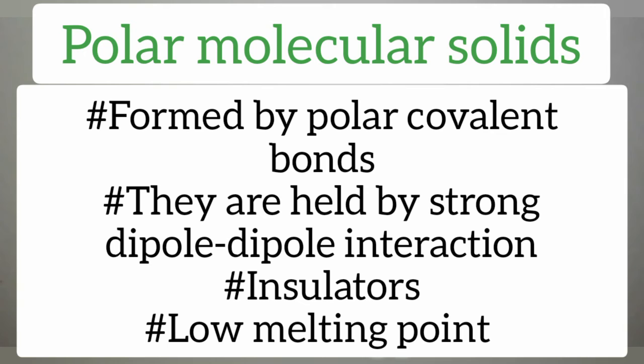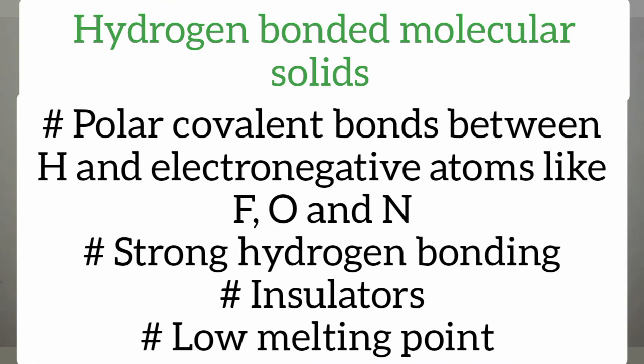And the third one is the hydrogen bonded molecular solids. Here polar covalent bonds are formed between hydrogen and electronegative atoms like fluorine, oxygen or nitrogen, and strong hydrogen bonding interactions are present among the molecules. That is the main bond through which the molecules are connected in hydrogen bonded molecular solids. That is, hydrogen bonding is the main connection between the molecules. And they are also non-conductors of electricity.